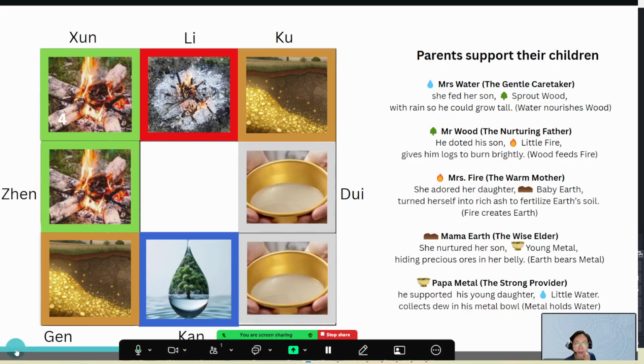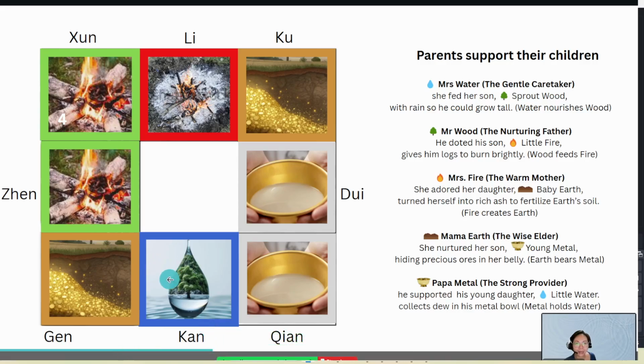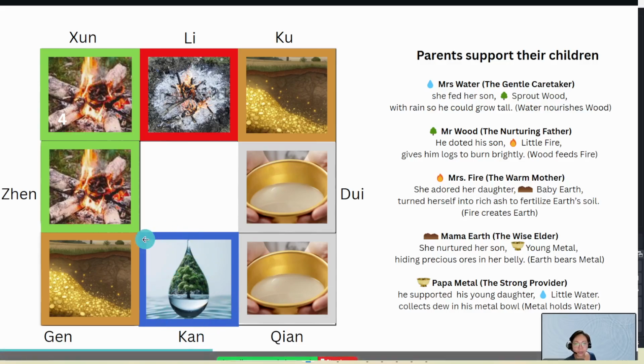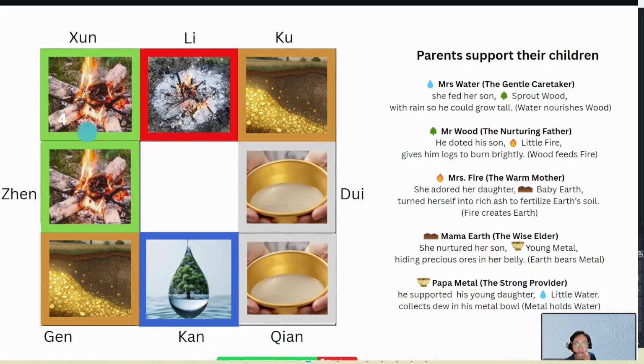Now I've put the five elements into this Qimen chart, the trigram, so we can get a better understanding of where each element sits in the chart. For instance, this is the water. Zhen and Xun here are the wood. And Li is fire because it's represented here as fire and it's red color.